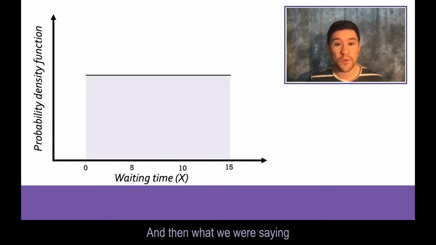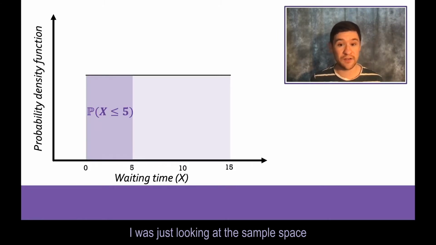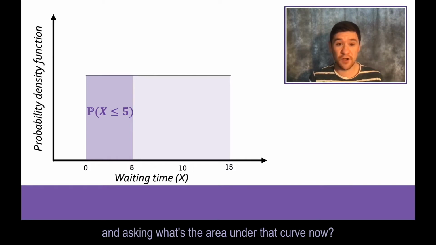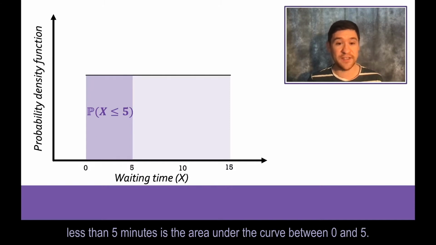And then what we were doing by asking what is the probability of me waiting less than 5 minutes was just looking at the sample space between 0 and 5 minutes and asking what's the area under that curve now. The probability of my random variable x being less than 5 minutes is the area under the curve between 0 and 5.